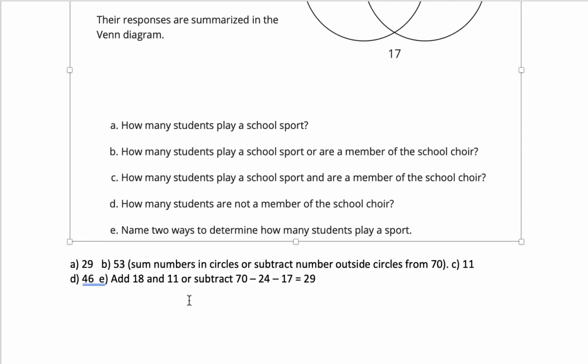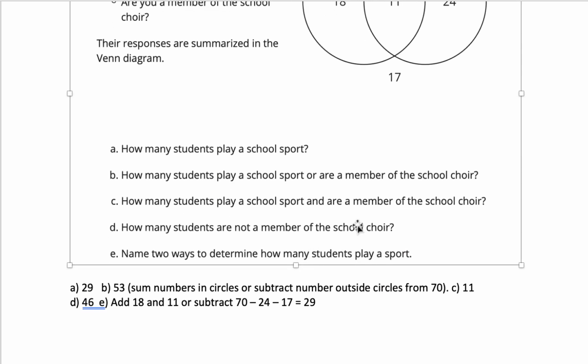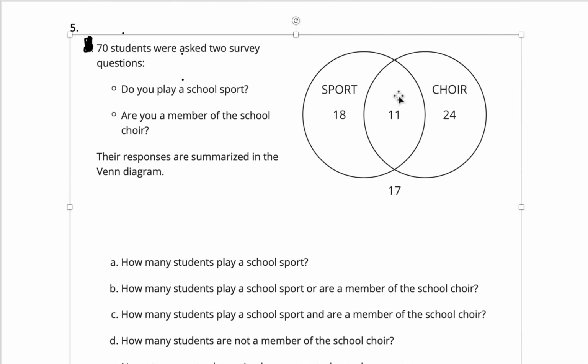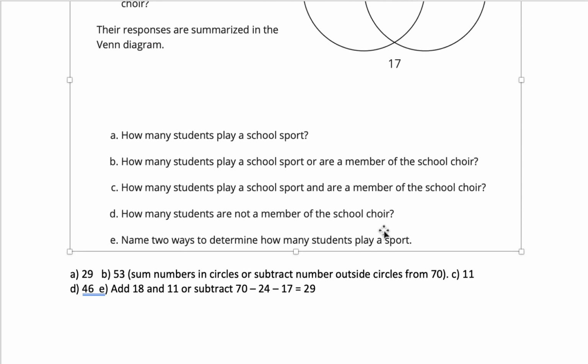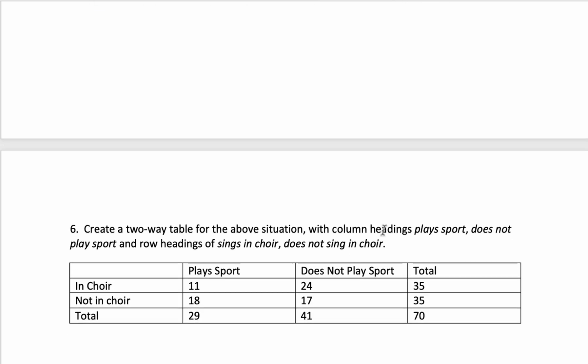So that's actually what that should say. That should say 35, not 46. And then for E, name two ways to determine how many students play a sport. We could either add these two together, or we could add these two together and subtract from 70. Both of those would give us the same value of 29.